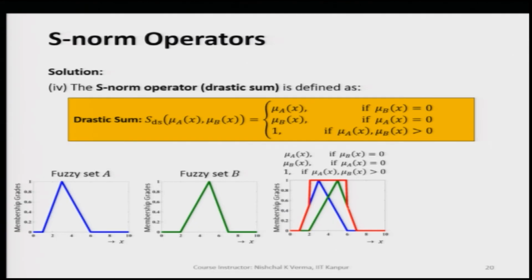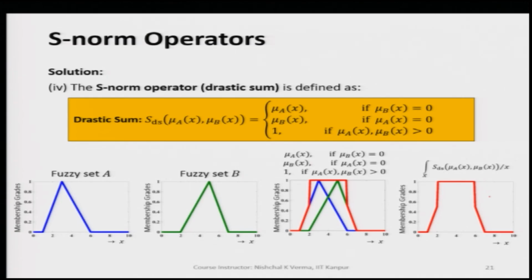This way we get this portion, and we get 1 when mu A of x and mu B of x are both more than 0. We see this portion for the intermediate values. Let us make it a little better and see that this is the outcome of the drastic sum of two membership functions.